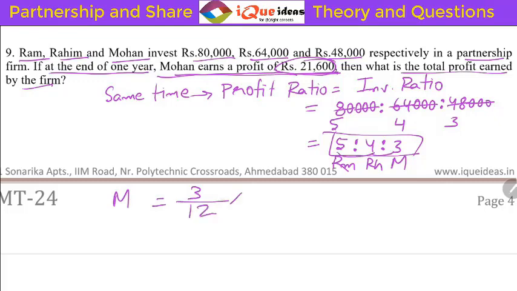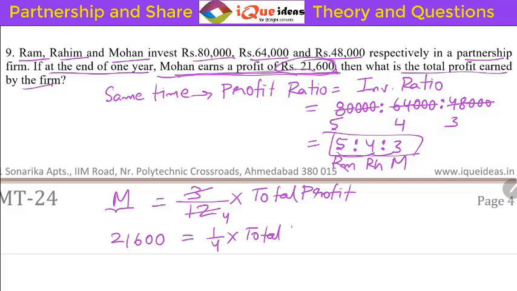Right? So 3 by 12 into the total profit. Now total profit is not given actually. Mohan's share is given, 21,600. Correct? So in place of Mohan's share we'll say 21,600 equals 3 by 12, which is simply 1 by 4, into the total profit. So very simply you can calculate the total profit from here.